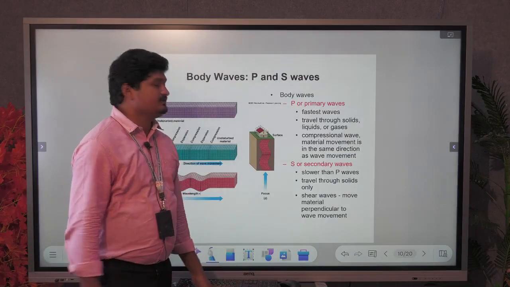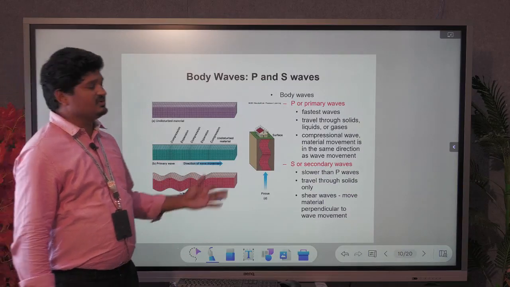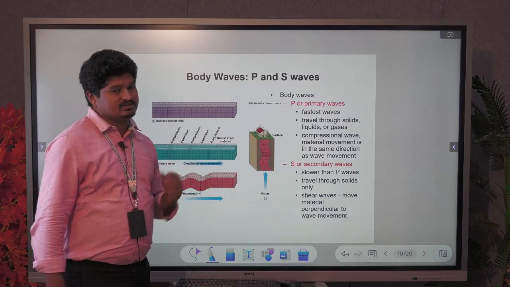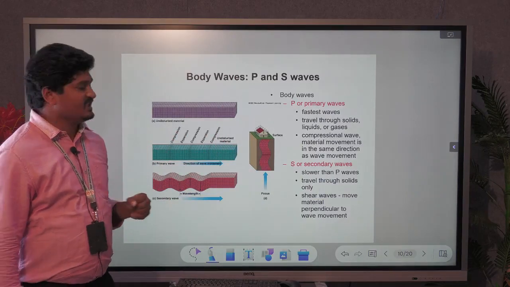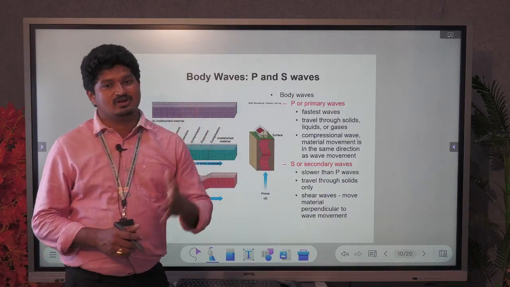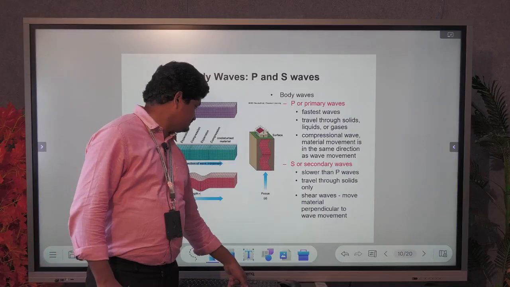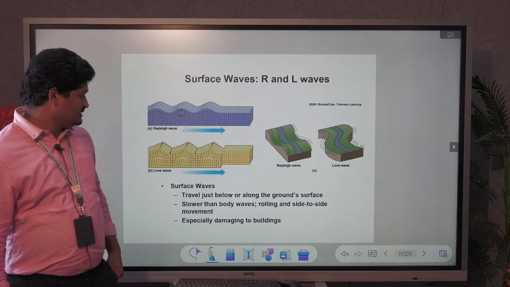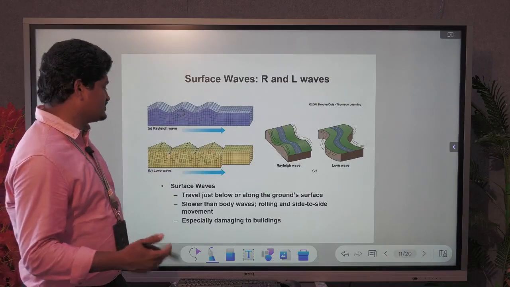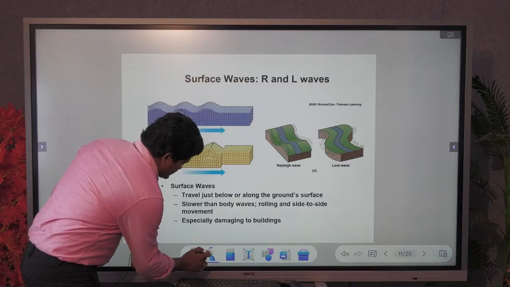So this is how the P and S waves propagate. As already known, P waves travel through both solids and liquids, and they are compressional waves. At the same time, S waves are slower than P waves and travel only through solids, so they are called shear waves. And L waves are the most dangerous waves. They develop at shallow depths, and major damage occurs when they come.